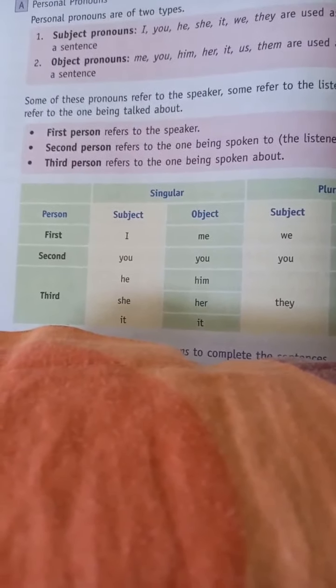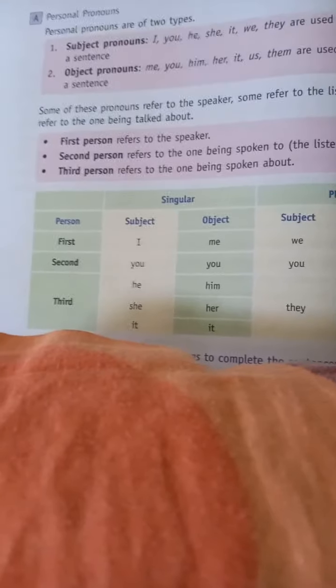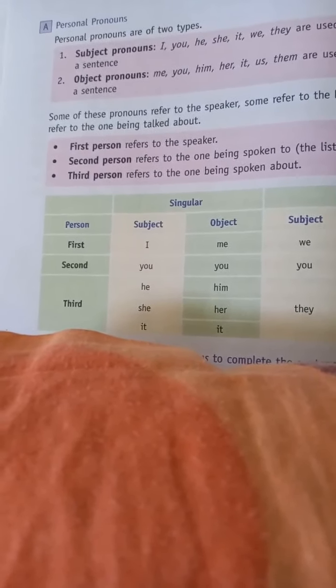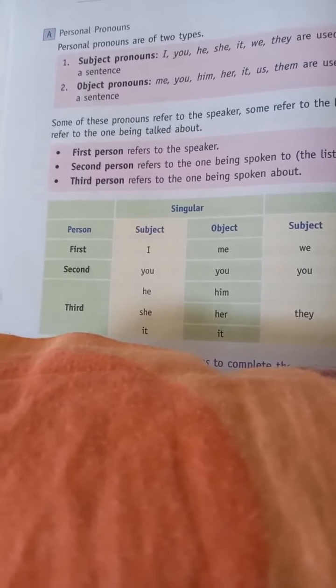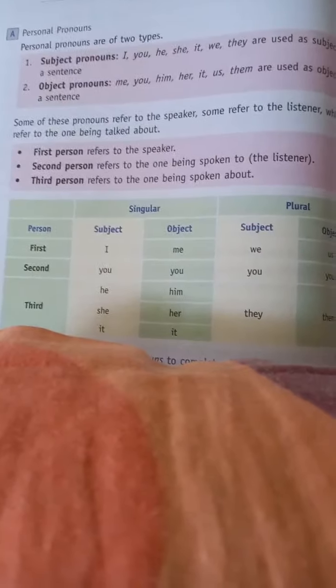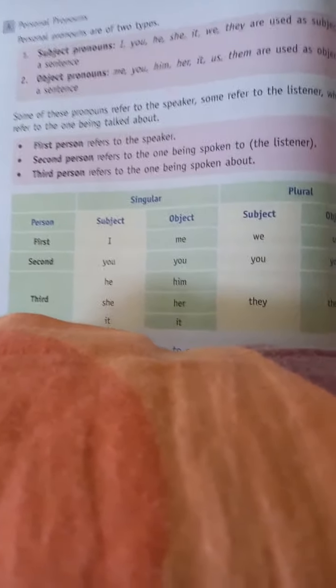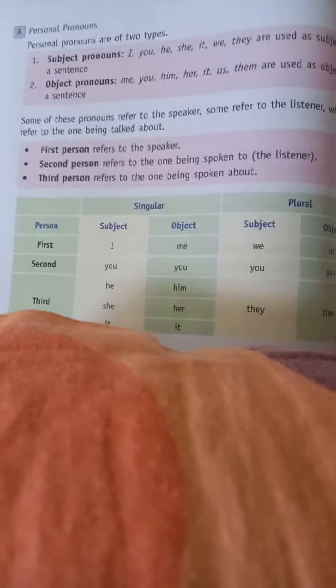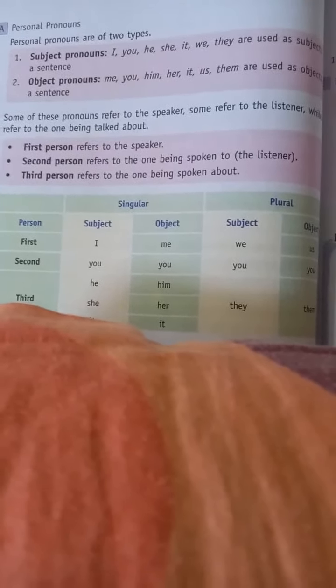In the first person, the subject is used as I, the object is used as me. In the plural form, the subject is used as we and the object is used as us. In the singular form, the subject I is changed into me in the object form, right? When we change it into passive voice, I is changed into me.